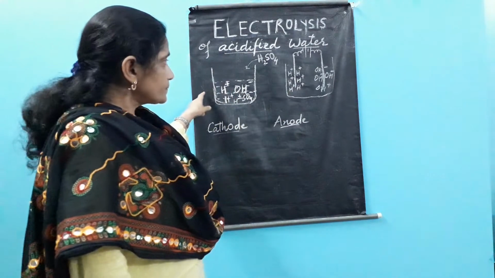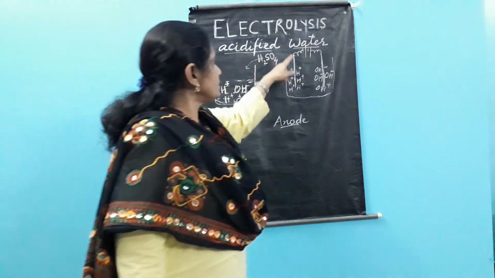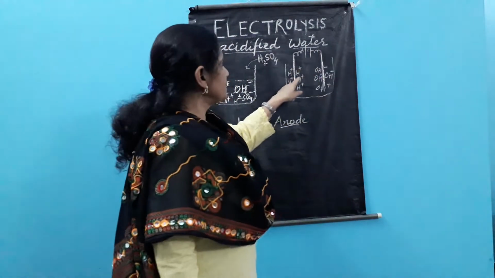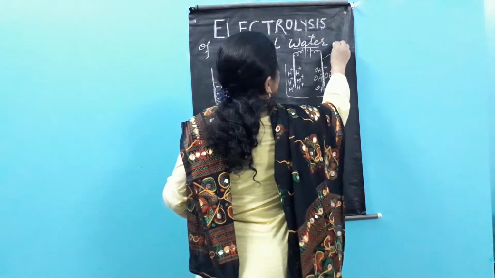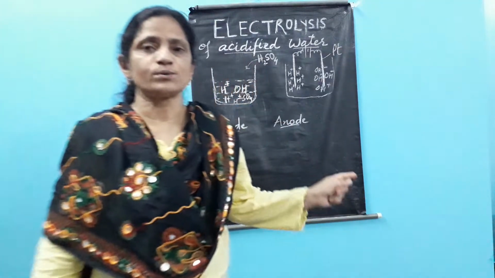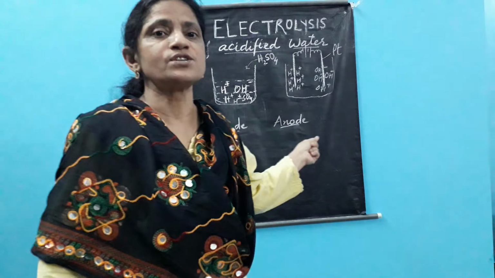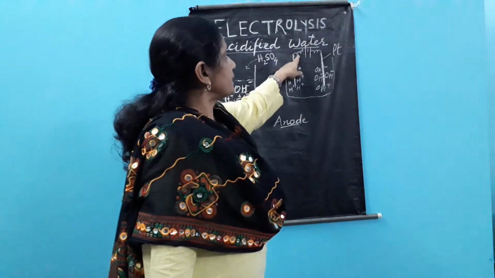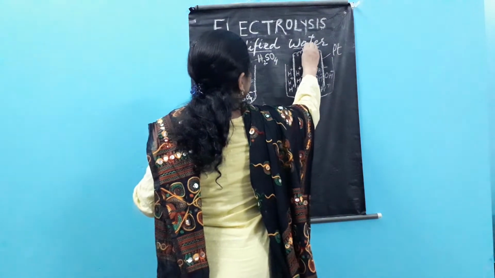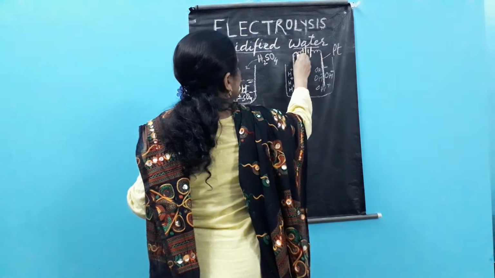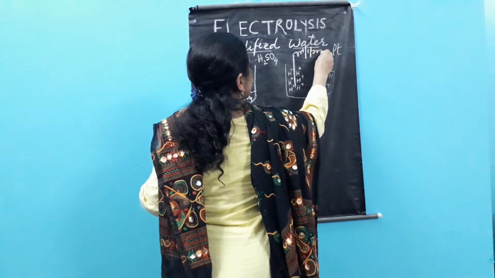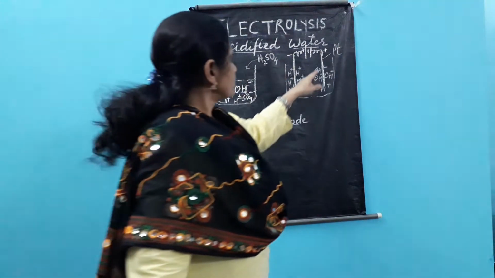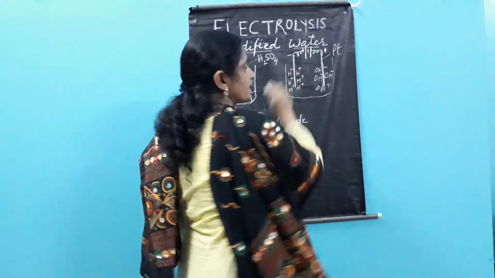So one type is the positive H ion, and the OH ions and SO4 ions are the negative ions. After that we put the electrodes here. We discussed earlier that to make a voltameter we need two electrodes. This time we take platinum electrodes, because platinum does not react with sulfuric acid. So platinum electrodes are taken and a battery is attached. When we switch on the battery, this will develop a positive charge and this will develop a negative charge, so it will work as the anode and this will work as the cathode.